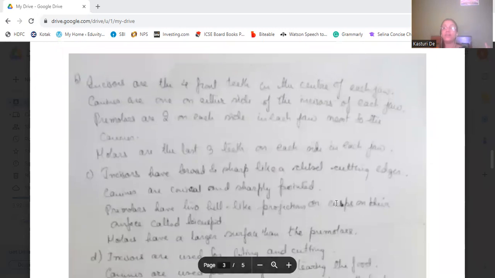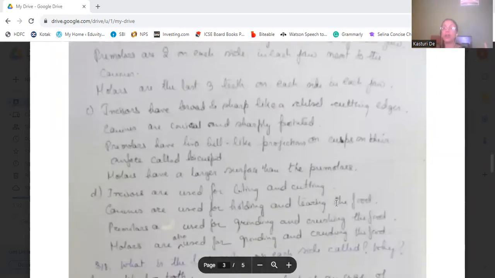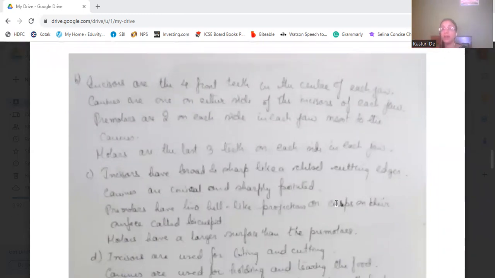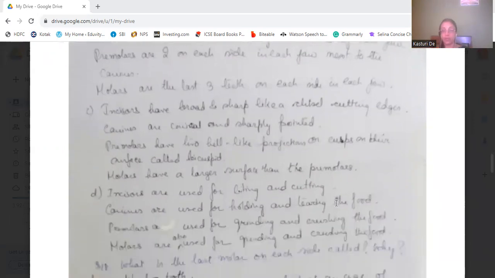Now, incisors have a broad shape. They are sharp like a chisel, which has a cutting edge. Then canines are conical and sharply pointed. Then premolars have two hill-like projections or cusps, and that's why they are called bicuspid. Two cusps, that's why they are bicuspid. The molars look more or less like premolars, but they have a larger surface than premolars.